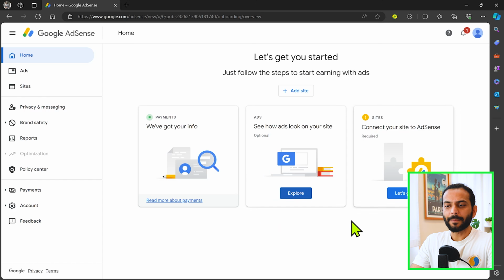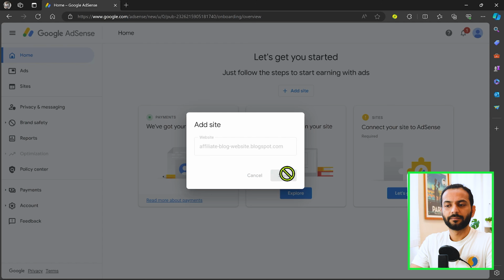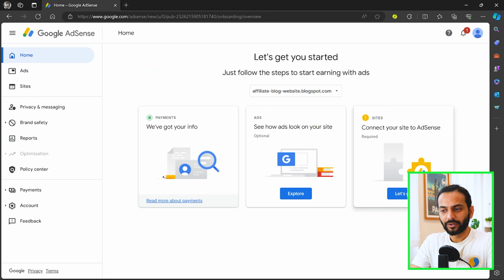And now you see the two steps here: to see how ads look on your website and to connect your site to AdSense. To do that, first you need to add your website here. So I click here and add my website URL, and then you can click on save. And now here you need to connect your site to AdSense. So you can click on let's go, and this way you will verify your ownership of this website. Depending on your website, if it is a WordPress website, custom website or Blogger website, you will have a relevant option when you click on let's go.